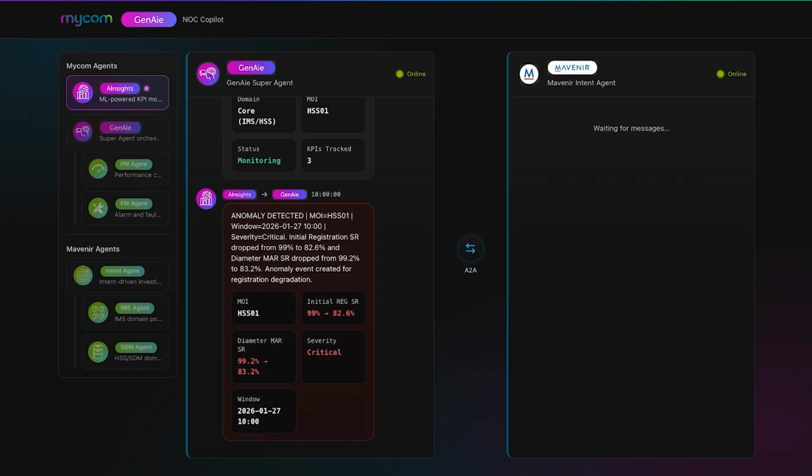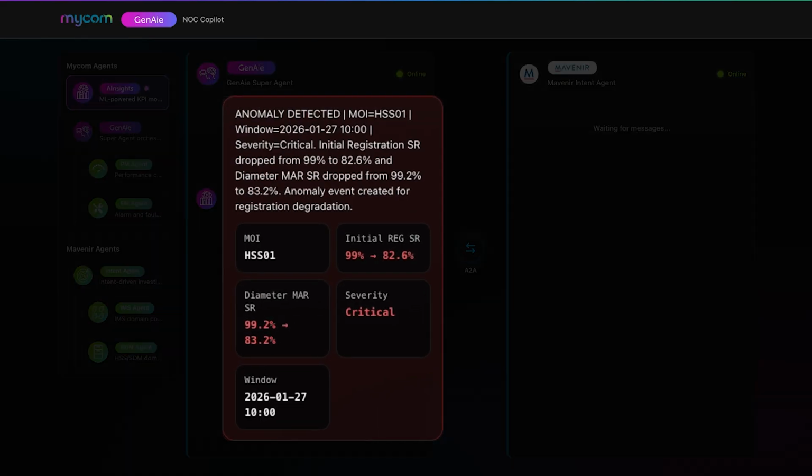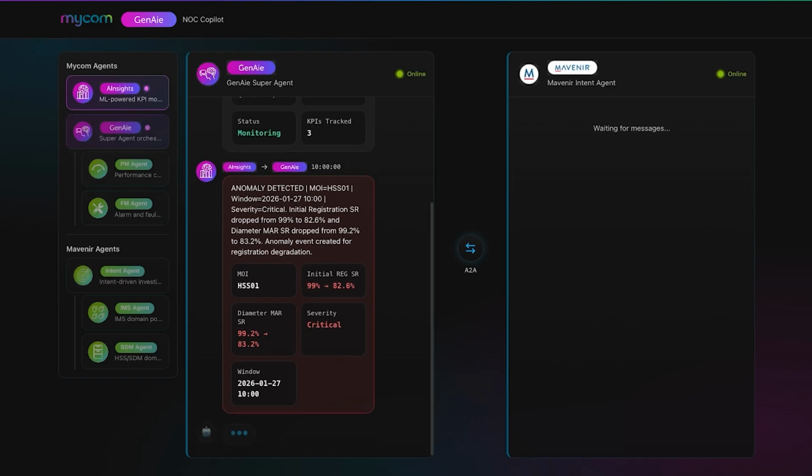I see an anomaly detected on HSS01 at 10 o'clock on January 27, 2026 with critical severity. Initial registration success rate dropped from 99% to 82.6%, and diameter MAR success rate dropped from 99.2% to 83.2%. An anomaly event has been created for registration degradation.